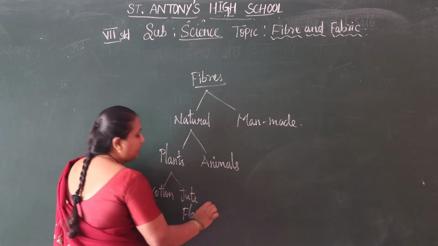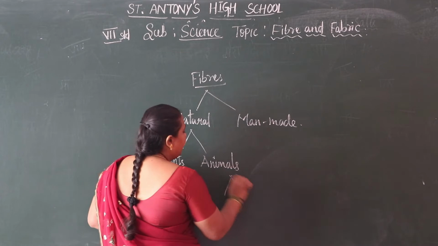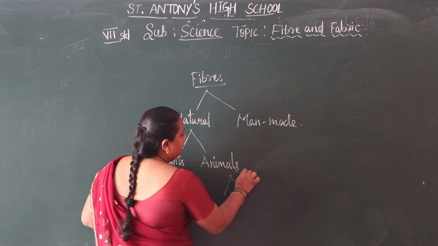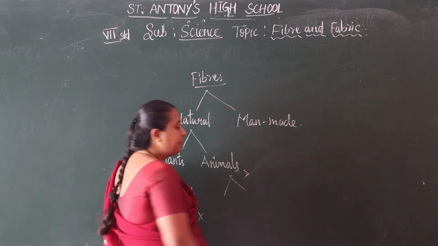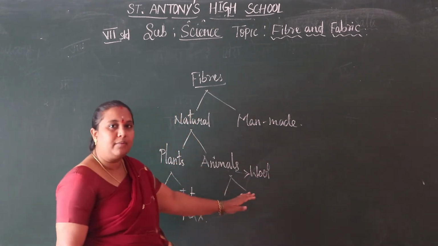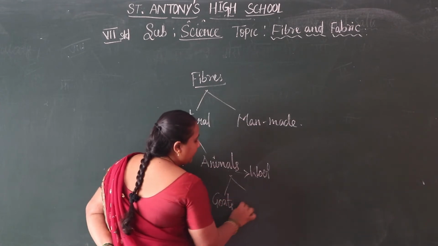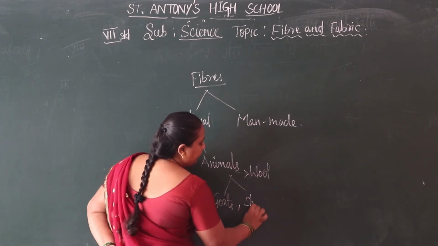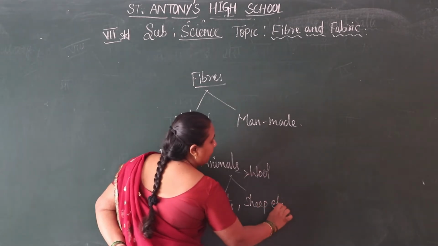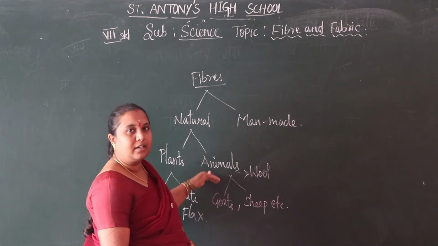So many plants give fibers. From animals we get wool. Animal fiber, the famous one, is wool. We get wool from goats and sheep, etc. These are the natural fibers we get.